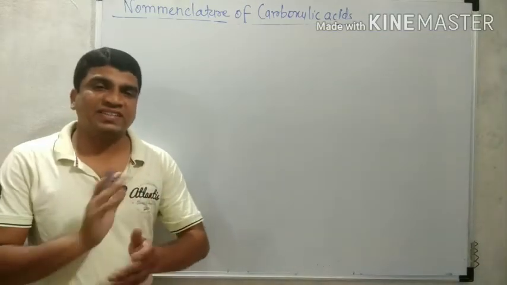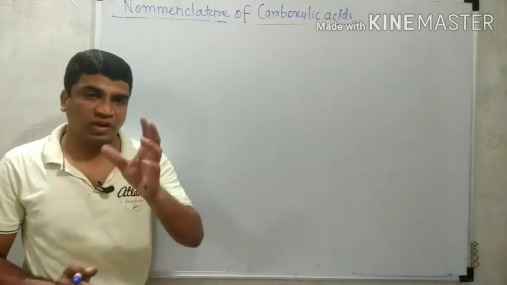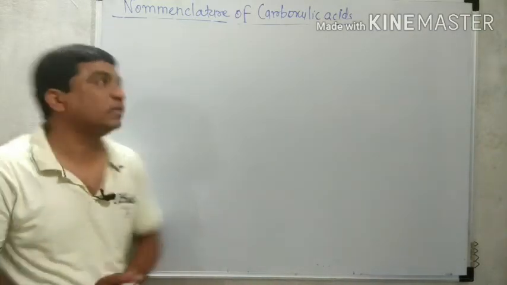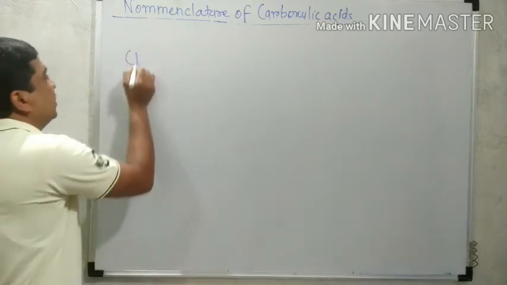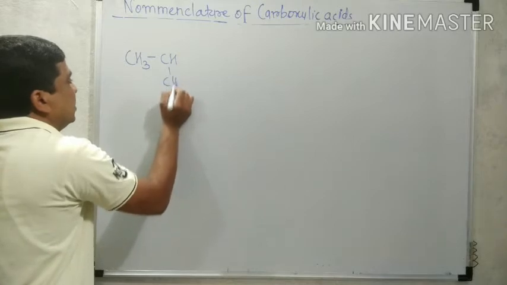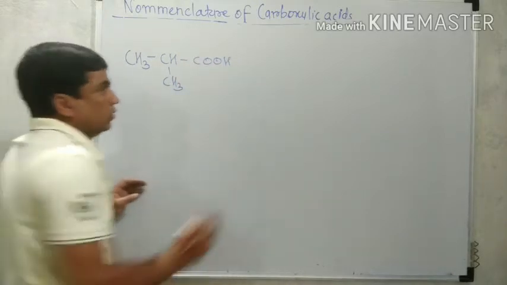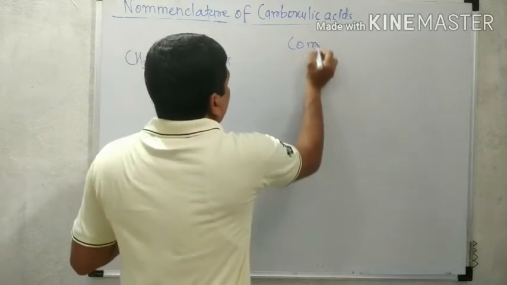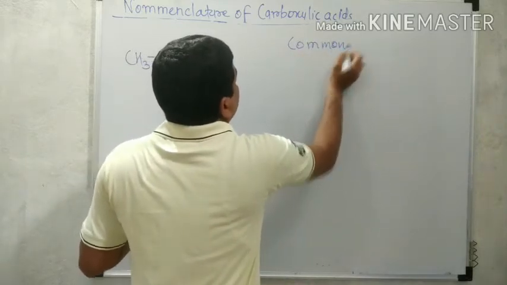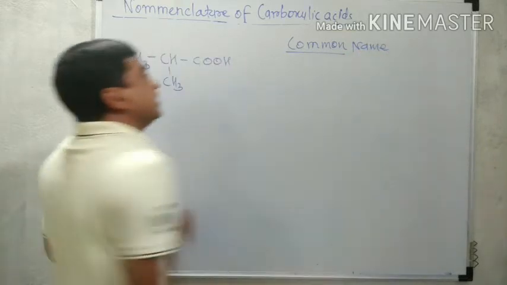Now after the straight chain carboxylic acids, we are going to take some structures from branch chain carboxylic acids. For example, CH3CH(CH3)COOH. We are going to give the common name for this structure. But this contains branching.